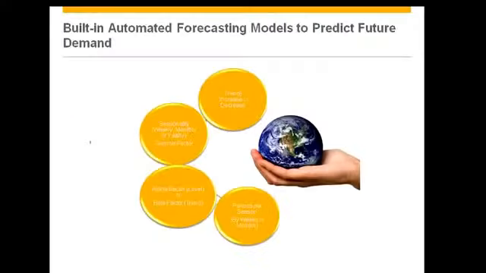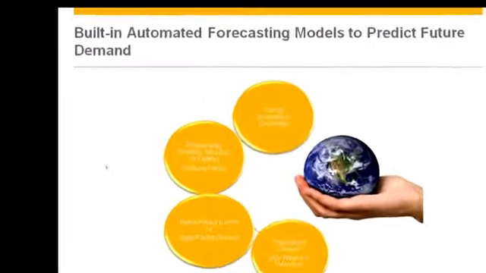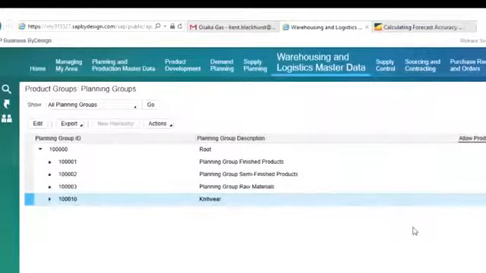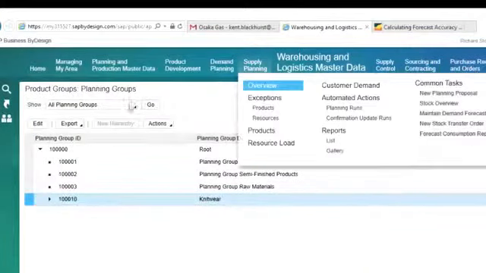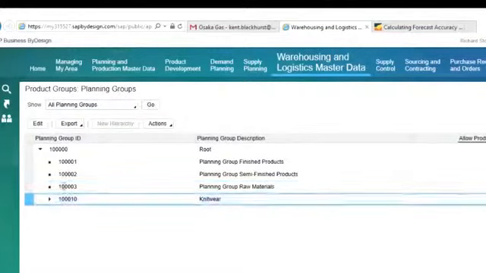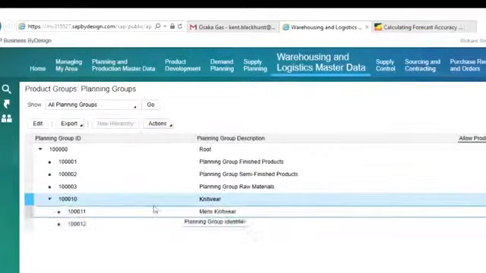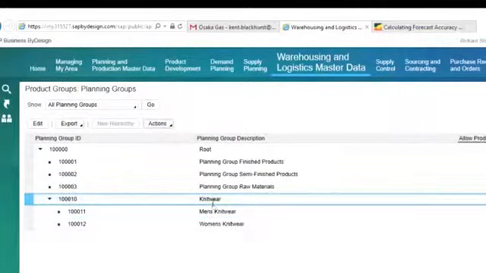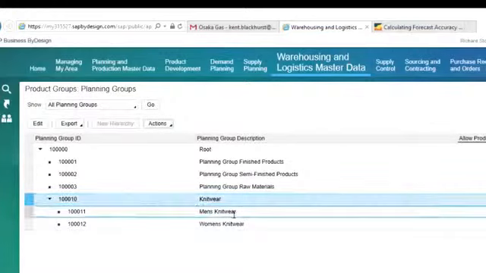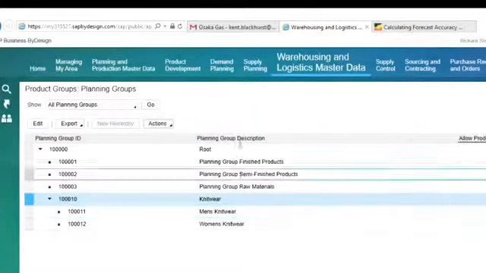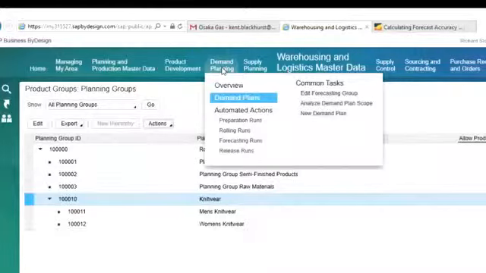So let's get into the software and I can show you how simple it is. The first thing I'm going to do is show you that here in the product groups for the planning groups, there are ways that you can break this down further so that you can do planning on the entire group or also the subcategories. Let me show you a little bit about how demand planning works.